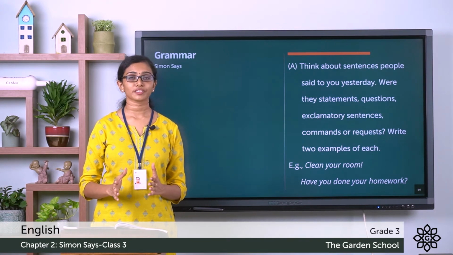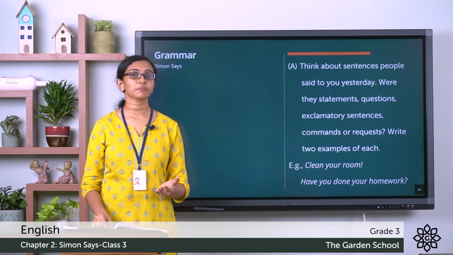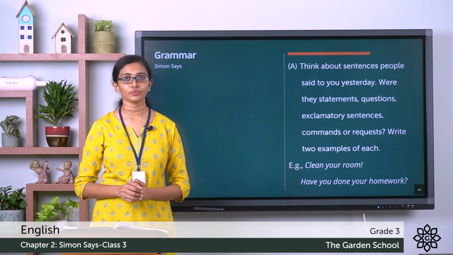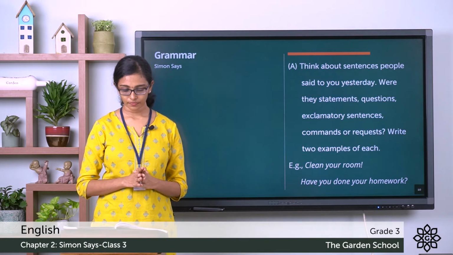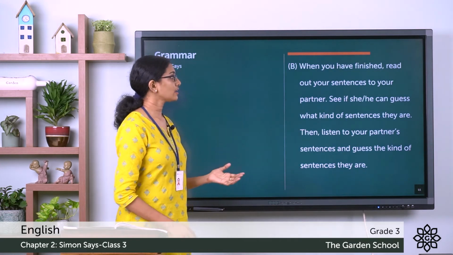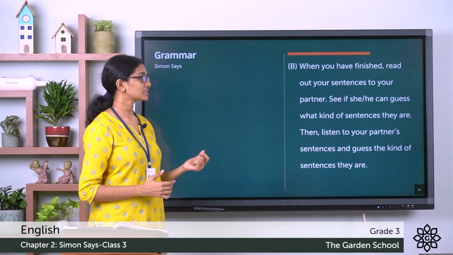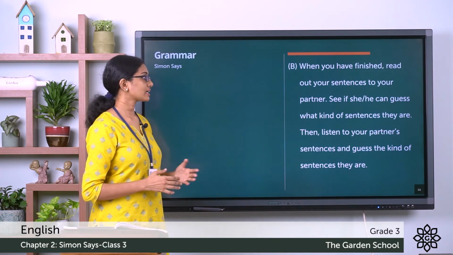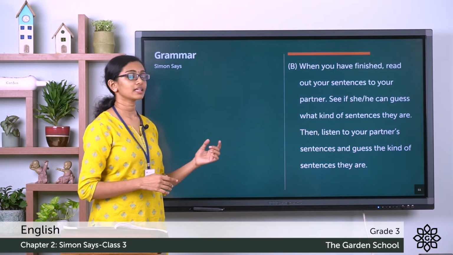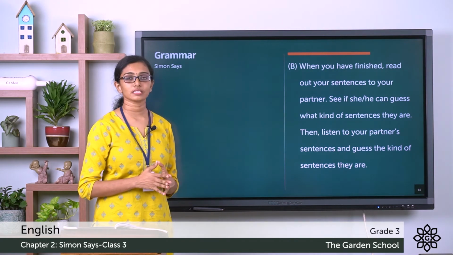And there are also spaces provided here in the textbook to write about the sentences that different people in your family might have told you. So once you finish that, you can move to the next section. Here it says, when you have finished, read out your sentences to your partner. See if she or he can guess what kind of sentences they are. Then listen to your partner's sentences and guess the kind of sentences they are.